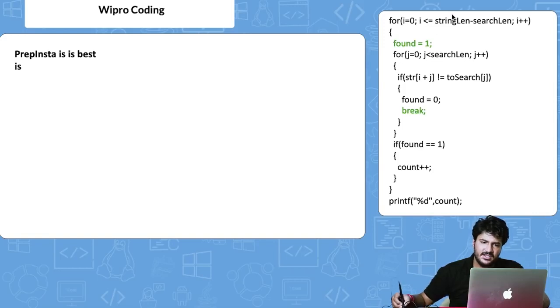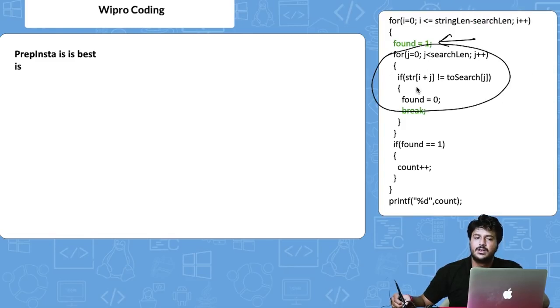So let's not waste time. Let's run it here. So strlen for this is 20, right? I already know about it. And the search length is 2, because the length of this whole thing is 20 and the length of this is 2, right? So what we are doing is running on this loop. Initially we say, okay, we have found it. So found value is 1, and then using this whole code that we have written here, we are assigning found equals 0 based upon some condition. So obviously, if the found value remains 1, in that case it's found.